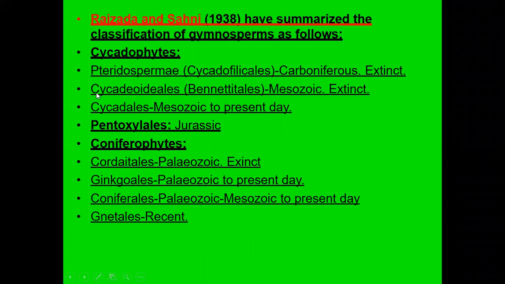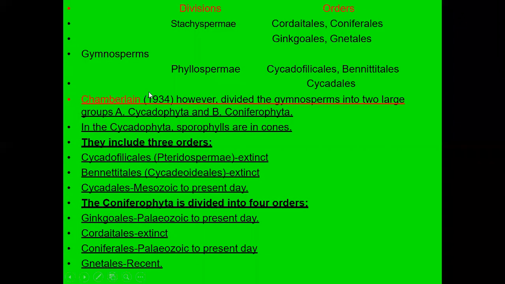So next, the scientist Chamberlain. This is again a famous scientist, in 1934. He divided gymnosperms into two large groups: A is the Cycadophyta, B is the Coniferophyta. In this Cycadophyta, sporophylls are in cones. They include the Cycadofilicales. This is also called Pteridospermae. So you get an idea about this Pteridospermae.